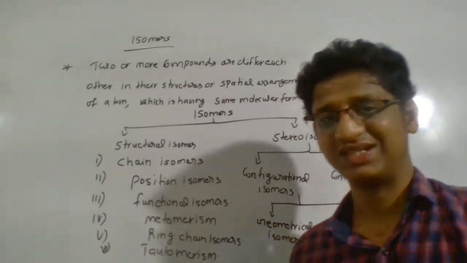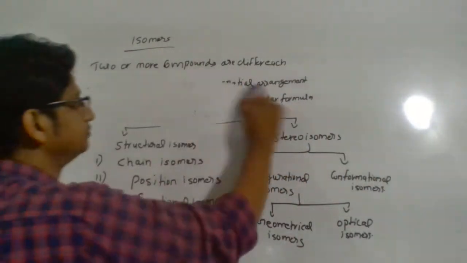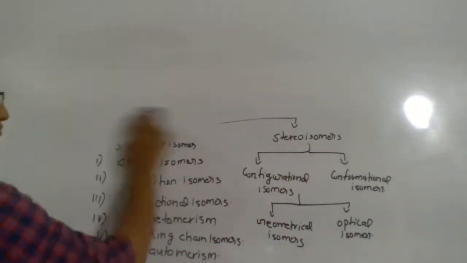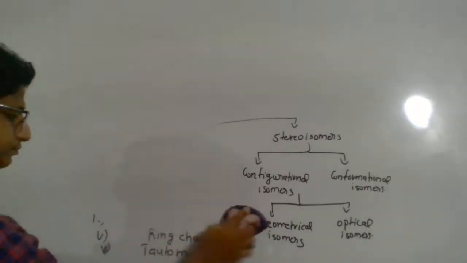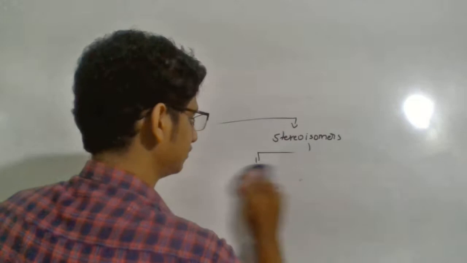We can discuss each structural isomer first. The first important classification is chain isomers.